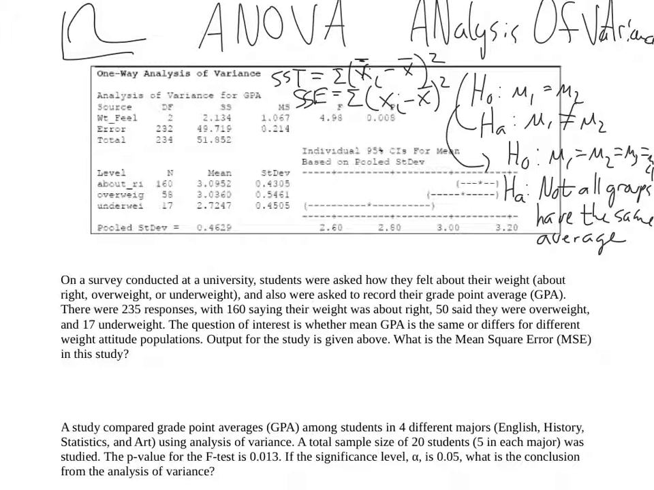Okay, so that was a very long crash course on what the analysis of variance is. So now I've already answered this question. The mean squared error in this table comes from the mean squared column in the error row, right here. So 0.214 is the answer.